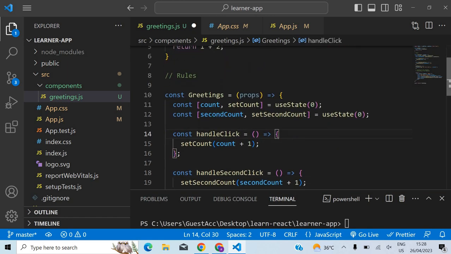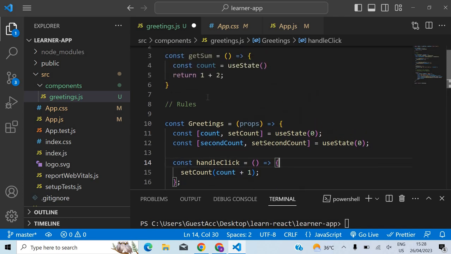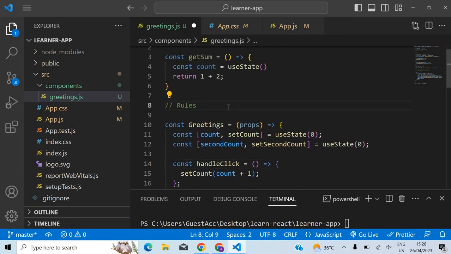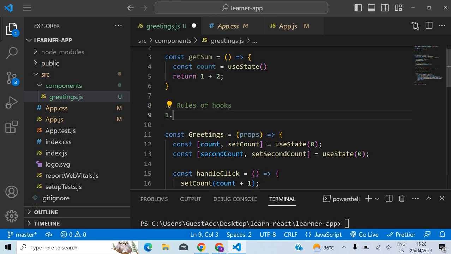So we were discussing the rules of hooks. The first rule is that hooks can be called only from within React components. Okay.